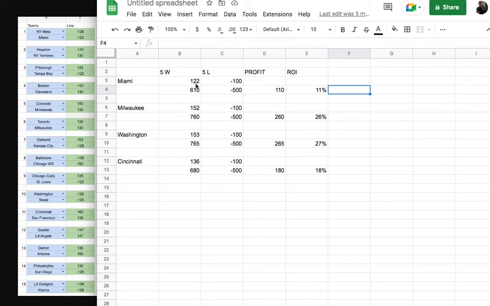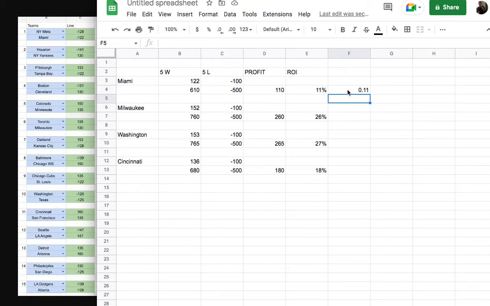So we played Miami 10 times, hypothetically expecting them to win 5 and lose 5, for a total of $1,000 invested. And what did we earn in this example? We earned $110. So we take 110 divided by 1,000. And that's what we call profit margin, ROI.